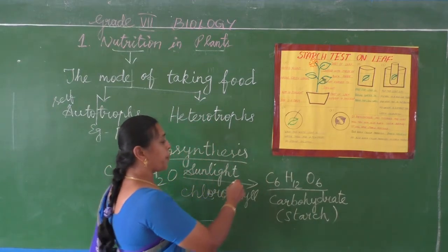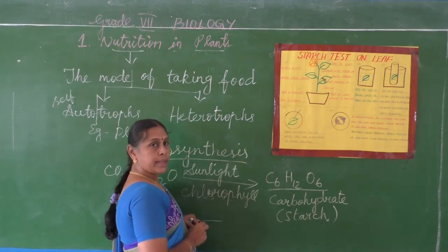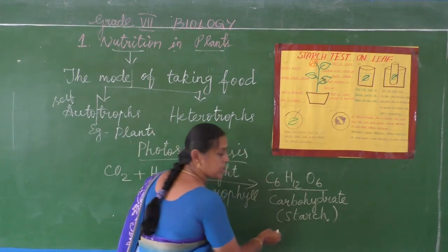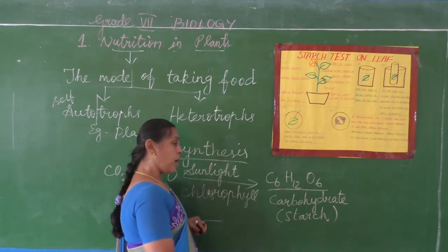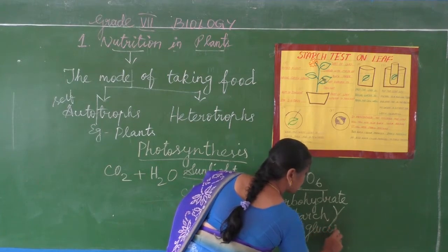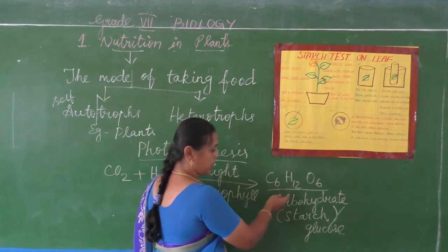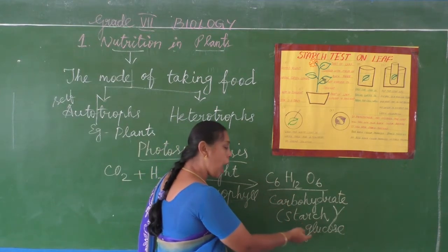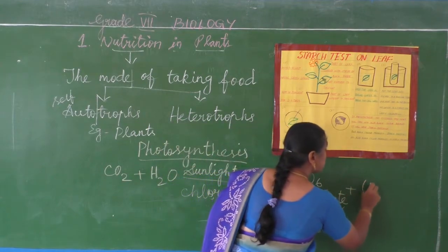So the plants prepare the food as carbohydrate, then it is stored as starch. So both are same. Or else it will also be called glucose. So carbohydrate or starch or glucose, and it releases oxygen.